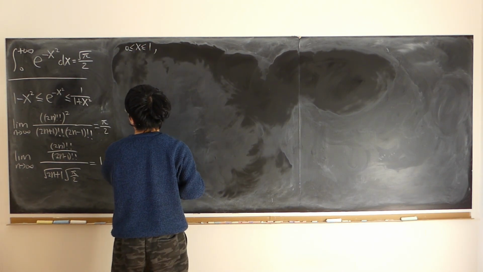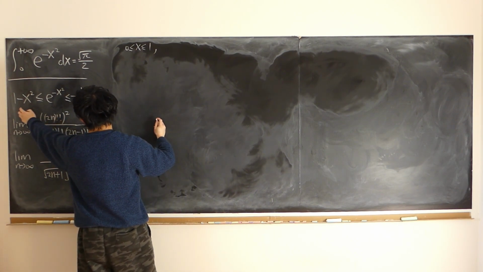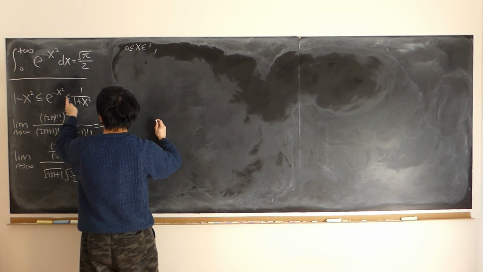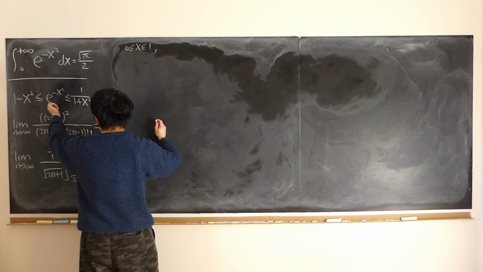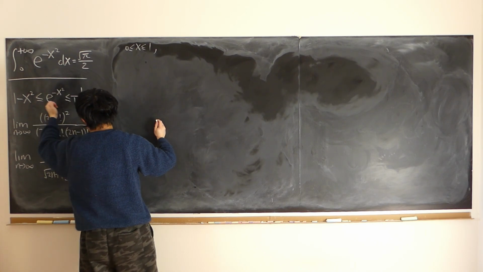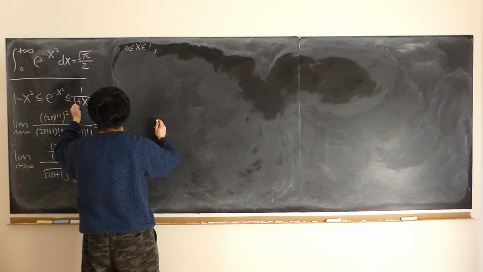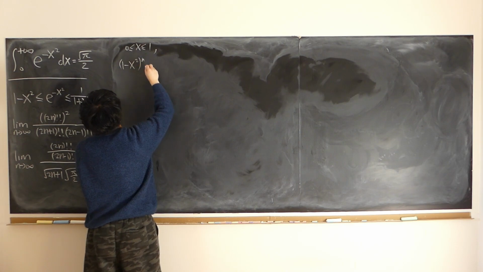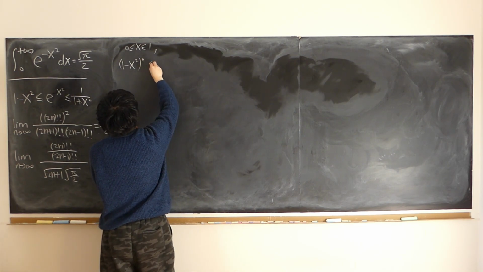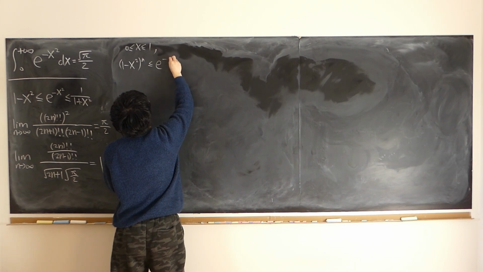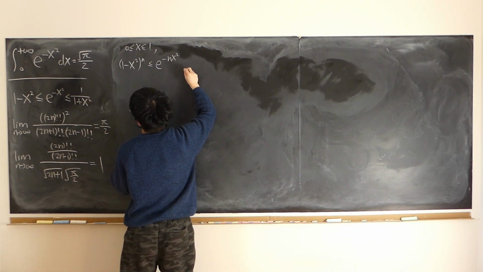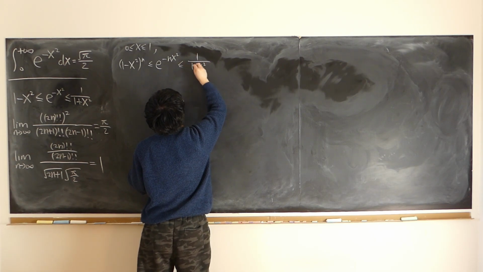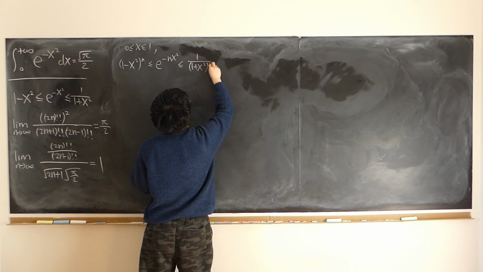Under this restriction, 1 minus x squared is non-negative. Therefore, the middle part is always positive. So is the right-hand side, right? If we raise to the power of some positive integer on every side, the inequality still remains true. So (1 minus x squared) to the power of n, some positive integer, is less than or equal to e to the power of minus n x squared, which is less than or equal to (1 over 1 plus x squared) to the power of n.